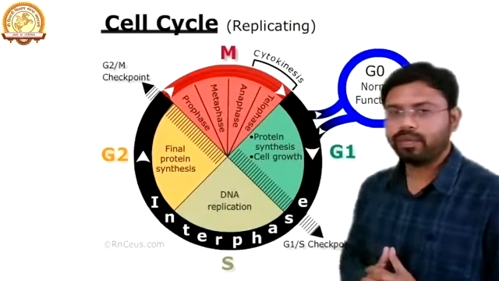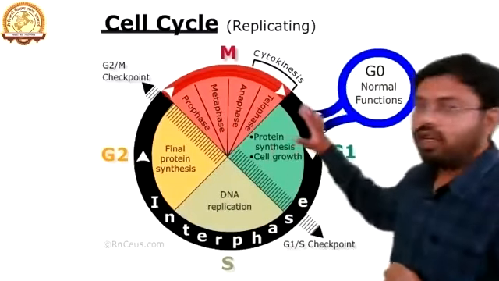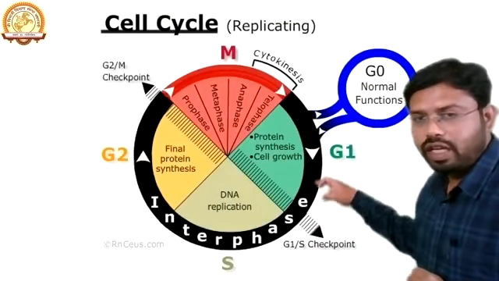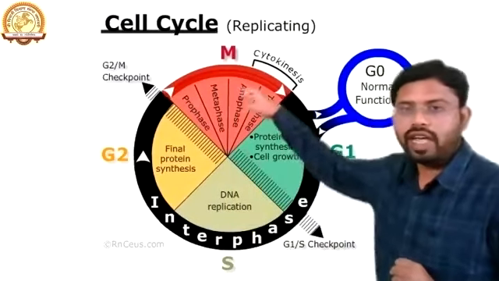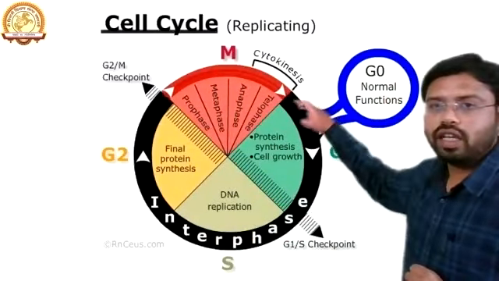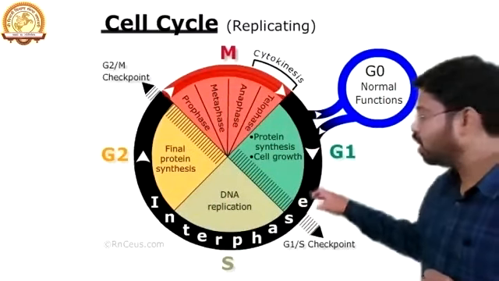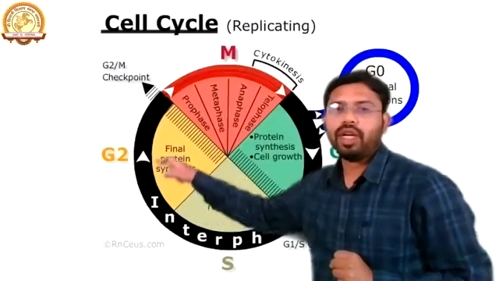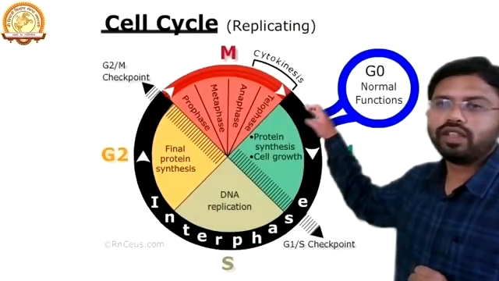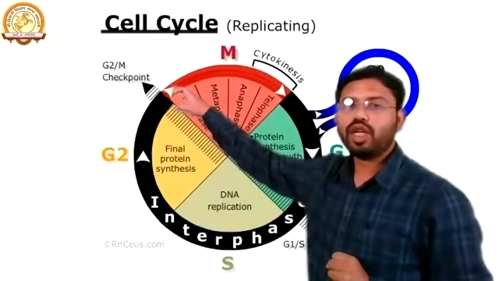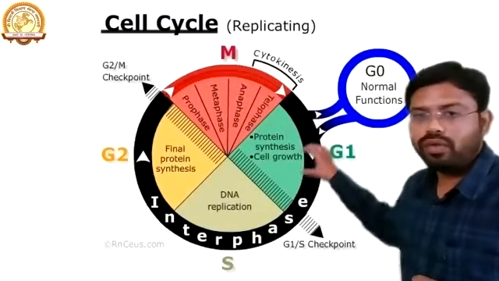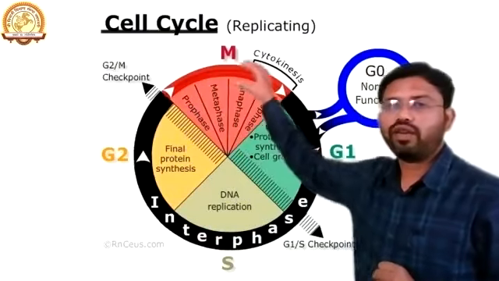Now, in this particular image, you can understand there are two phases. First of all, it is a cycle. In this cycle, there are two phases. The first phase has been demonstrated by the black belt, and the second phase has been demonstrated by this red belt.